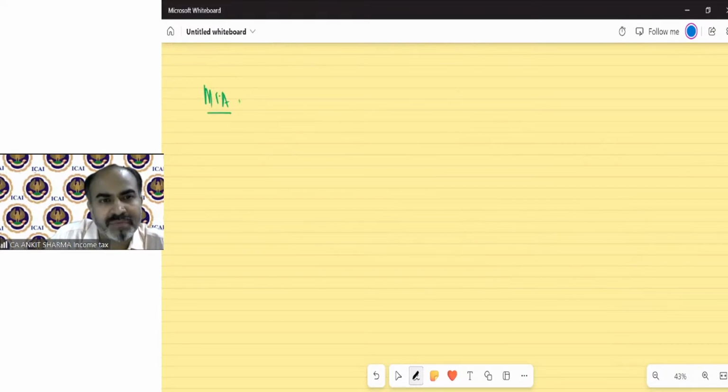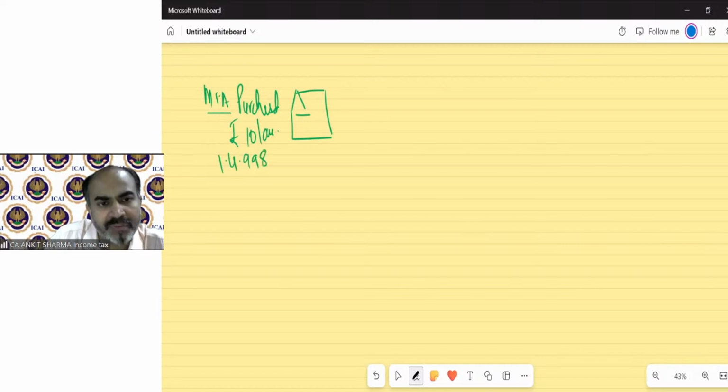Mr. A purchased a building for rupees 10 lakh on 1st April 1998. Its FMV on 1/4/2001 was 15 lakh.